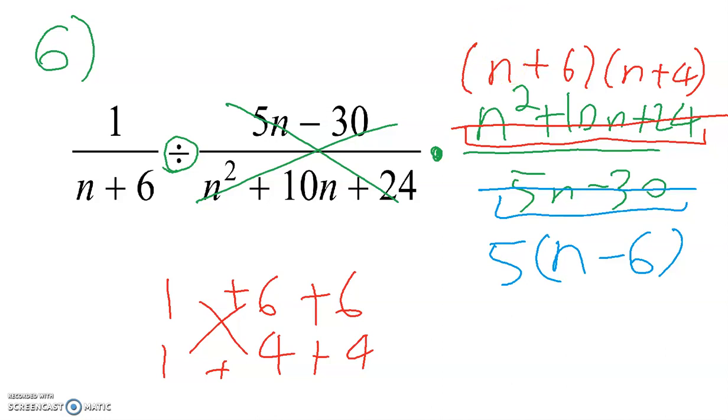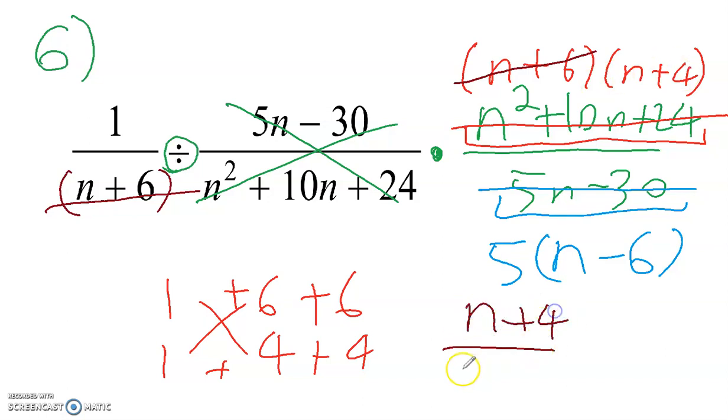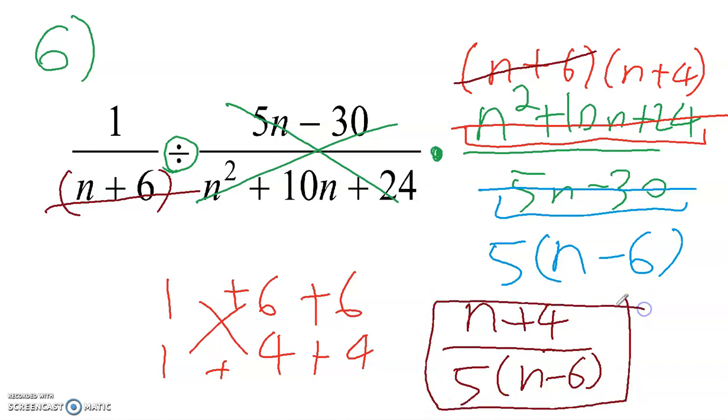Okay, now that we have factored everything that we can, let's see which factors are the same top and bottom that we can just divide out to be 1. So we have an n plus 6 on the top, and we have an n plus 6 on the bottom, and looks like that's it. So what's left over on the top, we have a 1, but remember 1 times anything doesn't change anything. So on the top, all we have is the n plus 4. On the bottom, we have the 5 multiplied with n minus 6. And here is our final answer.